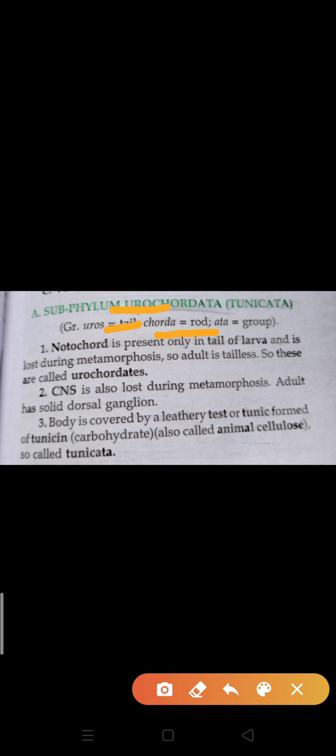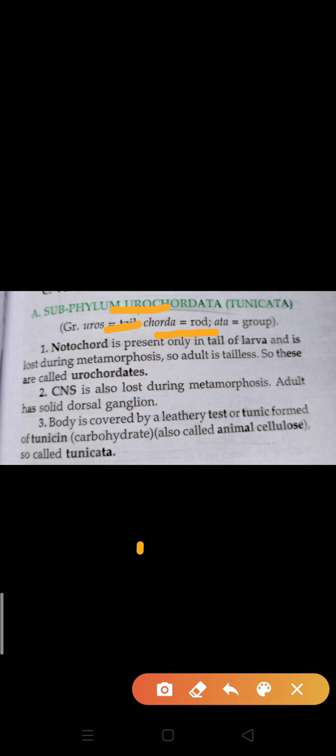These organisms grow by retrogressive metamorphosis, and when the larva metamorphoses into the adult stage, the organism loses its tail region. So the tail is present only in the larval stage. Adults do not have a tail.